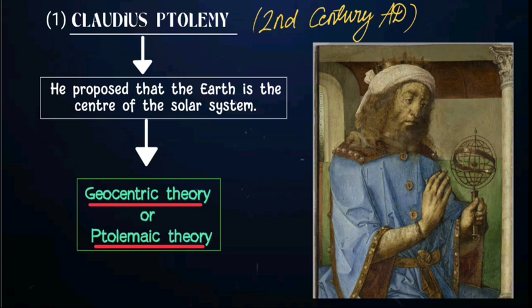Why geocentric theory? We know that geo means earth, centric means center. So the theory states that earth is the center of the solar system. That is why it is known as geocentric theory. And since it was given by Ptolemy, it also came to be known as the Ptolemaic theory. This was the scientist in the picture, as you can see. Moving ahead.